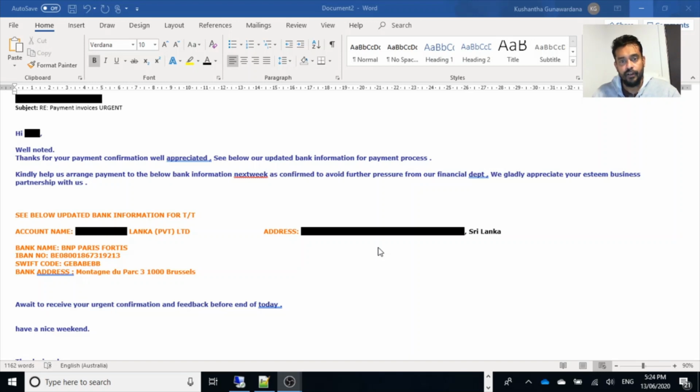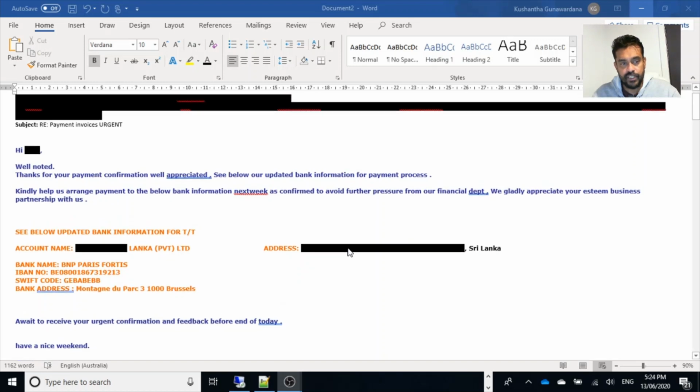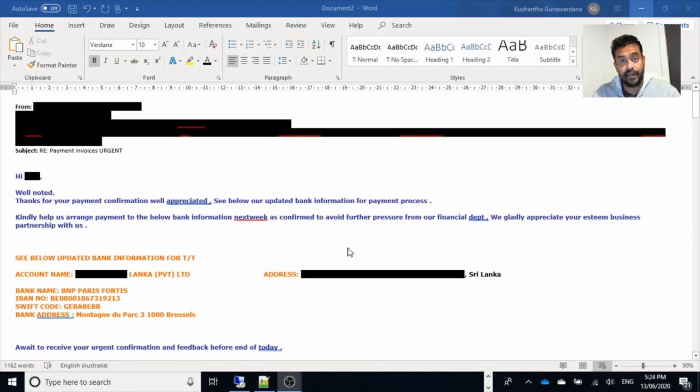So I hope you understand the attack and will be vigilant of this kind of attack, because a number of attacks are being reported these days, not only in Sri Lanka but everywhere, especially due to this COVID-19 situation. People are working from home and they rely on email communication. So this is a nice and classic example to be vigilant about the mail that you receive.